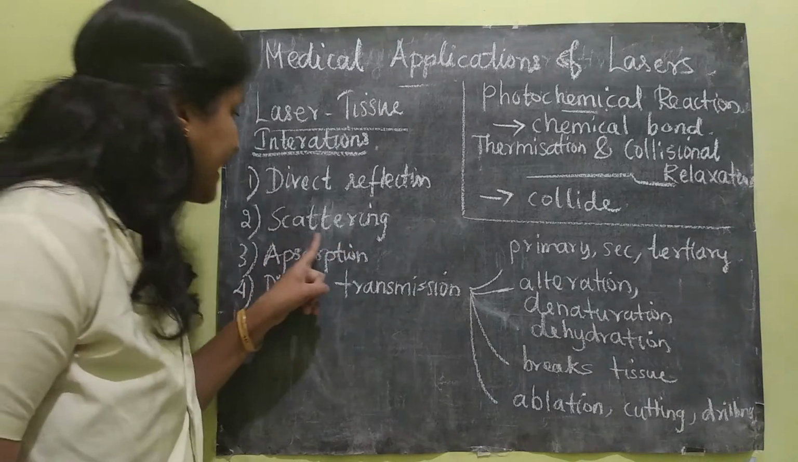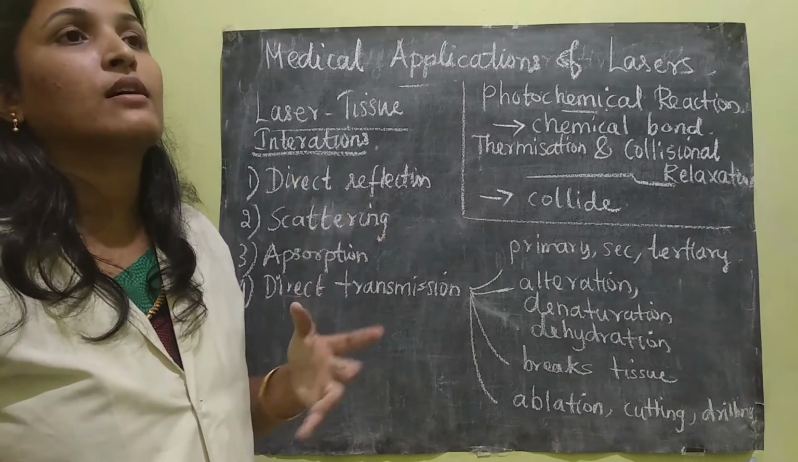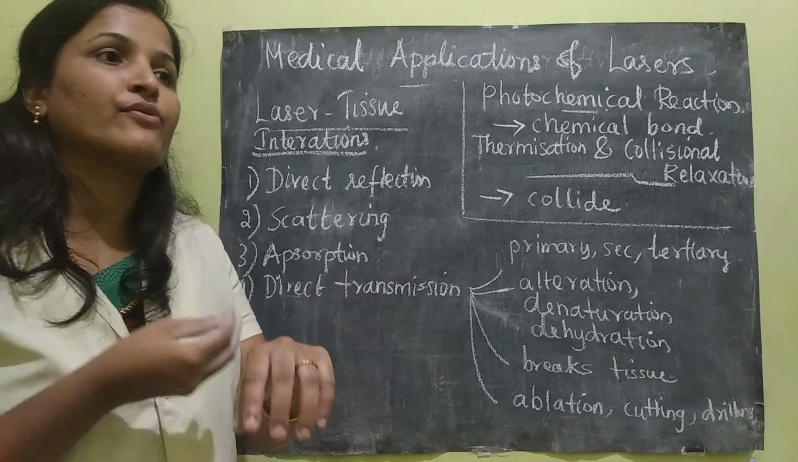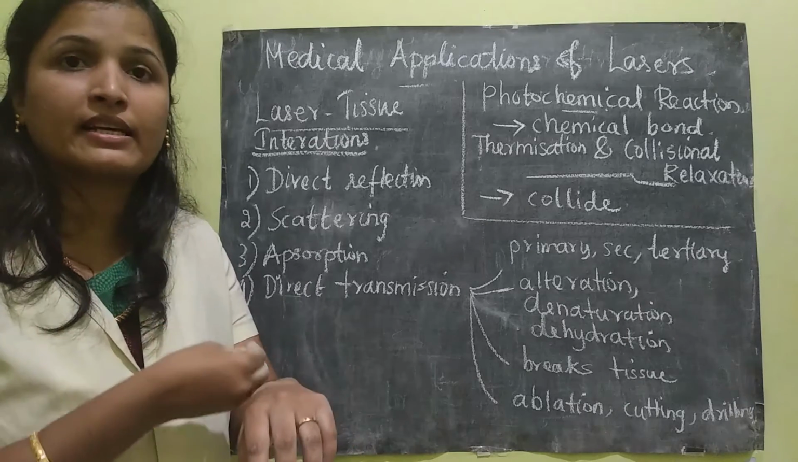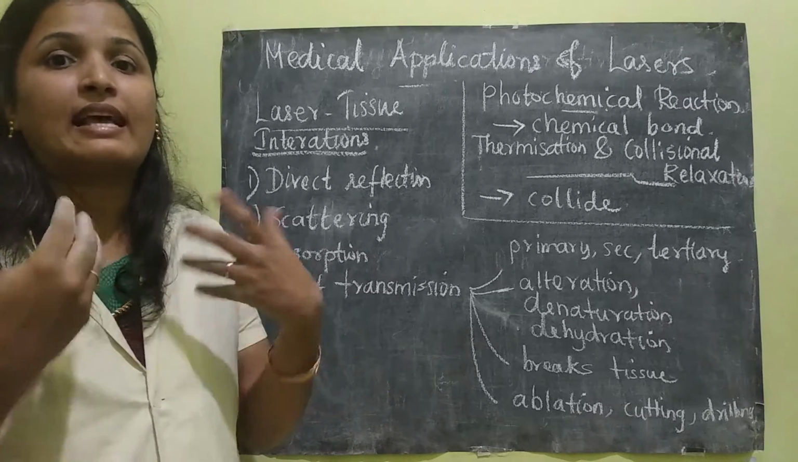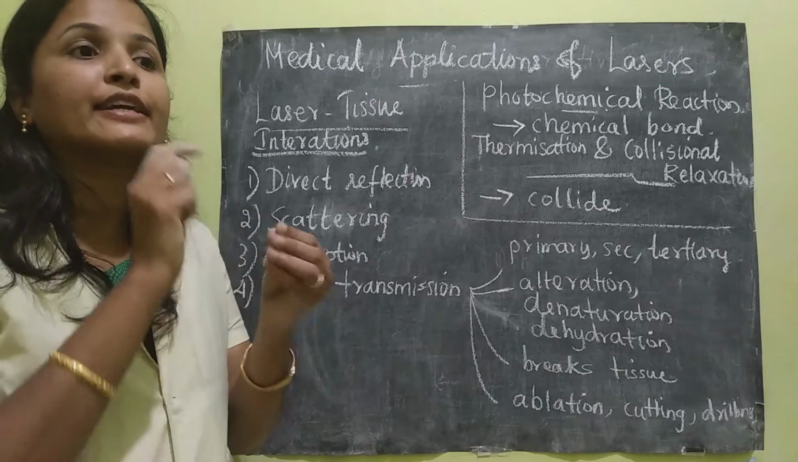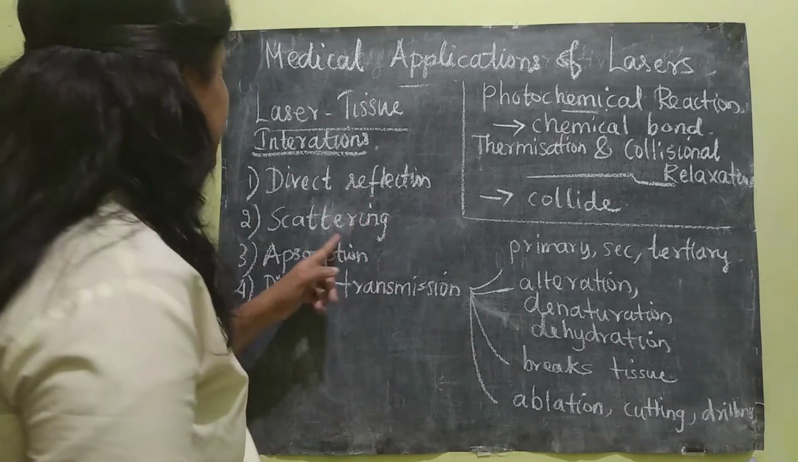Okay, so second is scattering. Scattering means when the laser light falls on the skin, because of the molecules inside the skin and particles, fibers, cell organelles, cells, everything, because of the small particles inside the tissue, it will be scattered in every direction. Okay, sometimes scattering also happens.